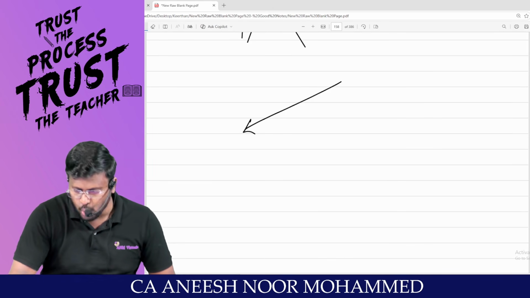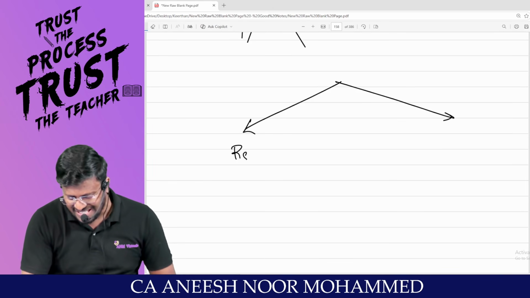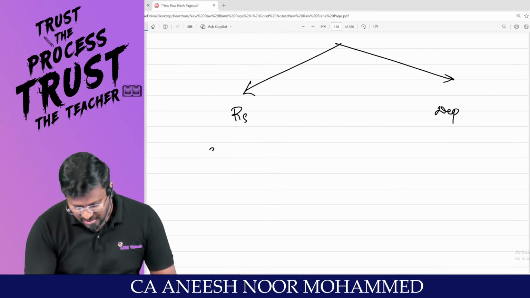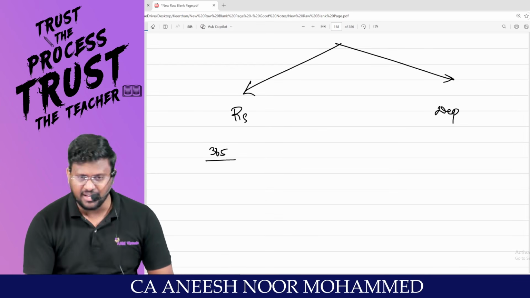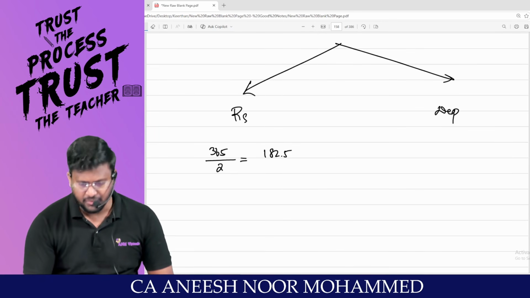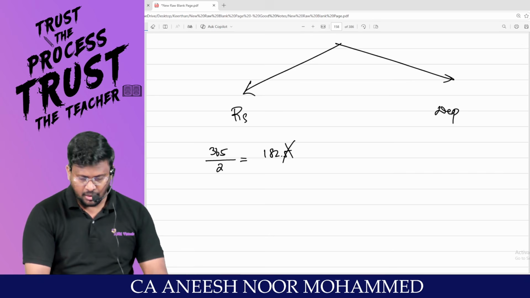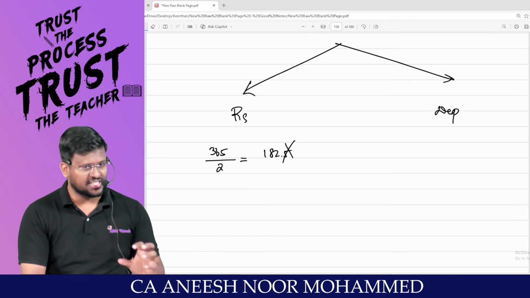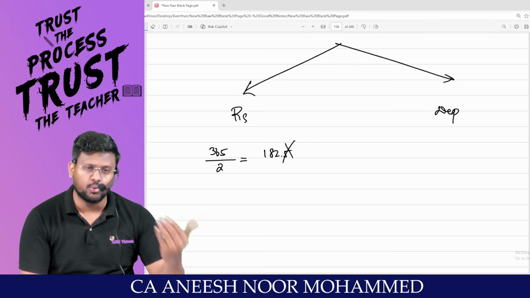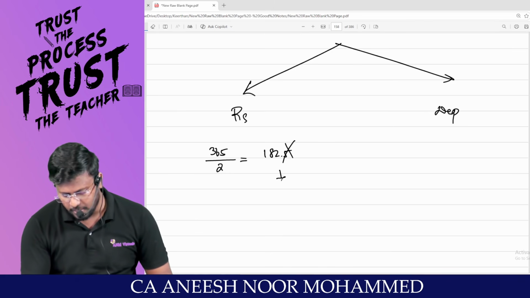You are having two concepts. One is residential status and other is depreciation. Sir, 365 days are there in a year, divided by 2 comes to 182.5. This 0.5 we put it in the dustbin. If an assessee is there in a previous year equal to or more than 182 days, that guy will be treated as the resident.